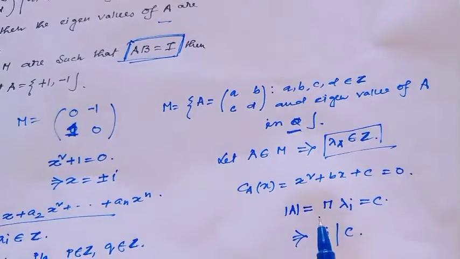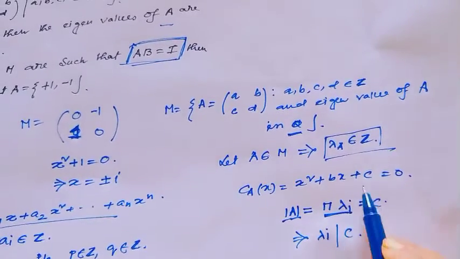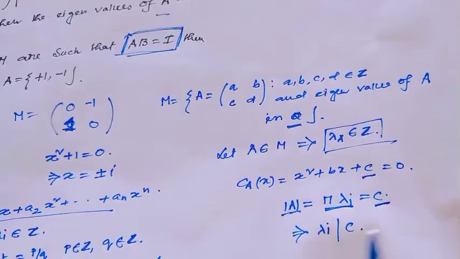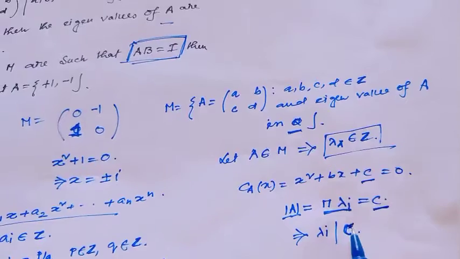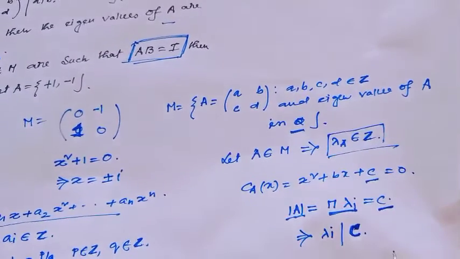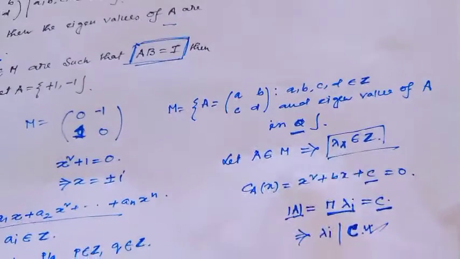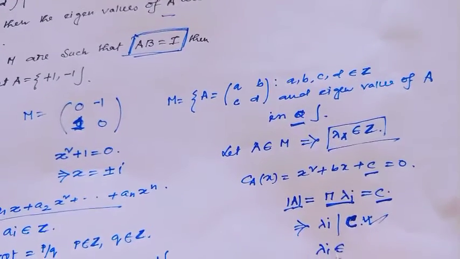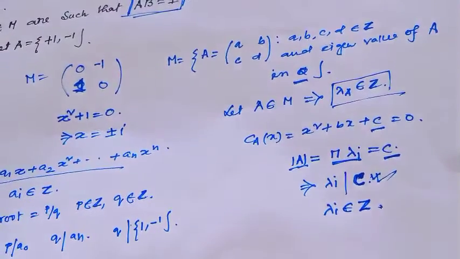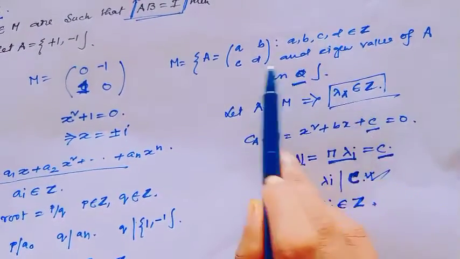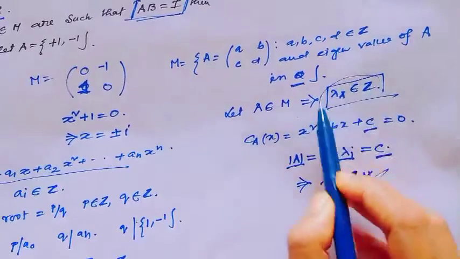And all of us know the determinant means the product of the eigenvalues, which is actually c. That implies each eigenvalue always divides c. And notice here c is an integer. That means each eigenvalue divides one integer, so obviously each lambda i belongs to integer. Are you getting? That means our proof is done. If A belongs to M, then the eigenvalue is actually an integer.